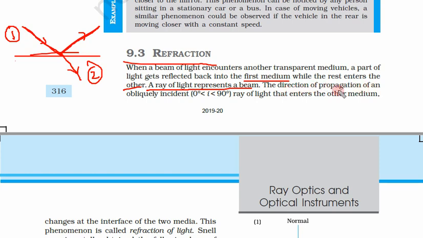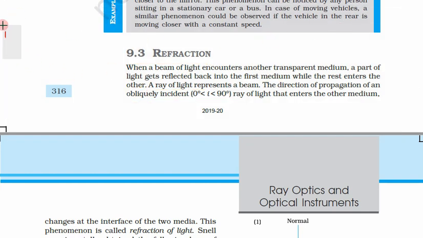The direction of propagation of an obliquely incident ray. So what is obliquely incident? Any ray which is incident at some angle between 0 degree and 90 degree. So this is some angle i, which is neither 0 degree nor 90 degree from the vertical or normal. So this is an obliquely incident ray of light that enters the other medium. So we have taken this ray which is entering the second medium. It is reflecting as well as entering the second medium. So we are seeing the phenomenon of refraction.